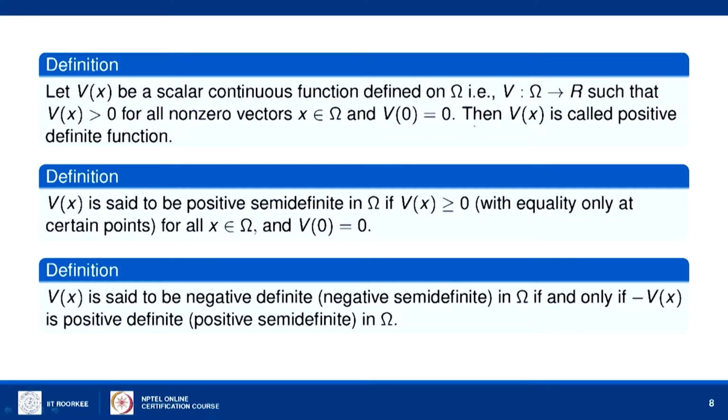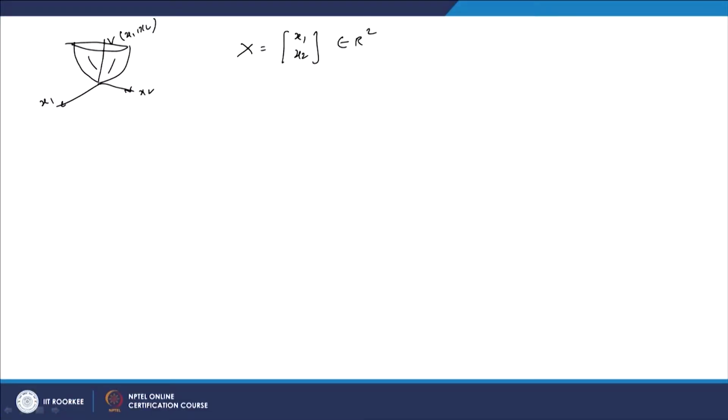If V of 0 equal to 0, that is, at the origin the value is 0, and for any other point (x1, x2) the value of V is positive. So, this is for a two dimensional case. Similarly, it can be generalized for the n dimensional case.